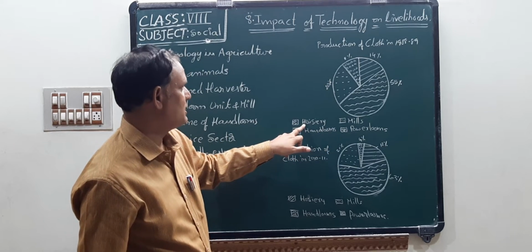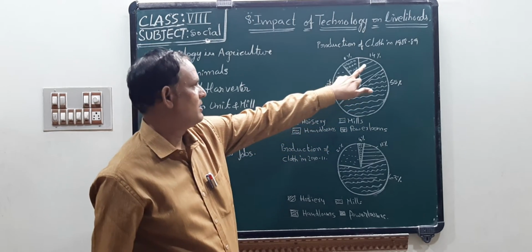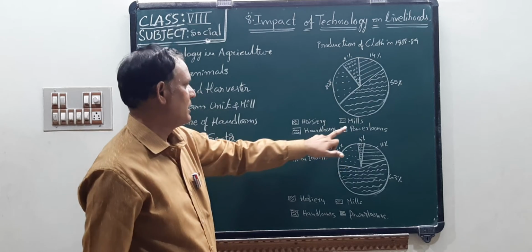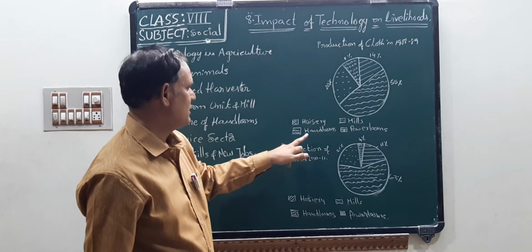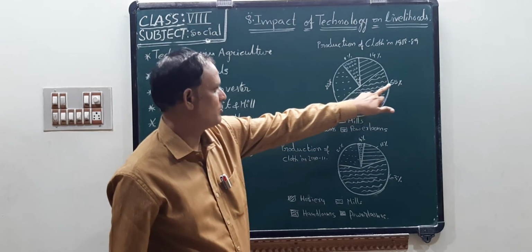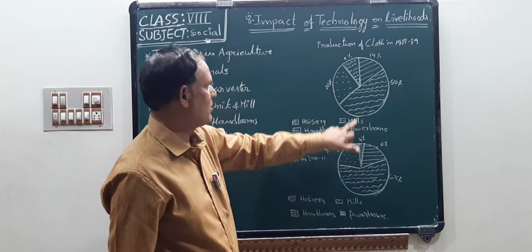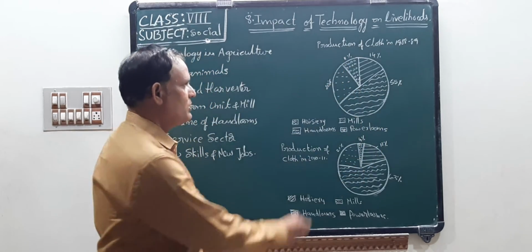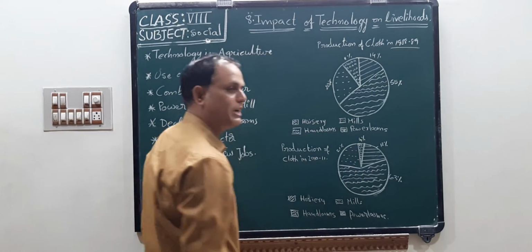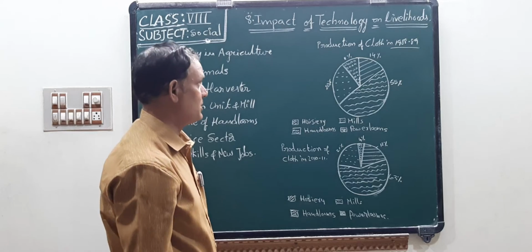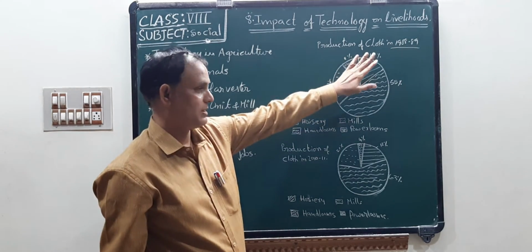This is hosiery, 14%. Mills 20%. Handloom 55%. Powerloom 11%. So this is the information of 1988 to 1989, production of cloth, children.